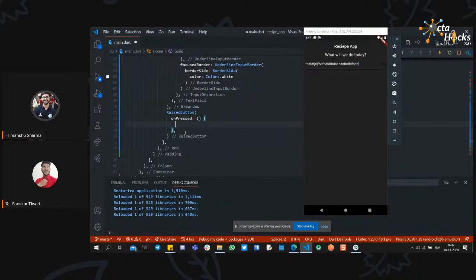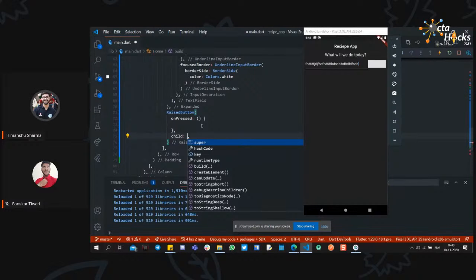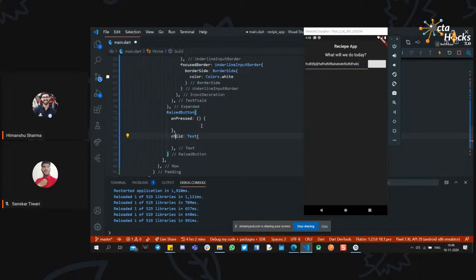Okay, so currently I will leave the onPressed empty. If I save it, it will show a button, like this is the button. If I tap on it, it will do nothing because onPressed is doing nothing. So currently it is an empty button without any widget or styling. What you can do is add another common property, child. As I mentioned earlier, every widget can be overlapped by another widget using the child property. So we have child. Now we will use a text, and inside the text we will write button or something.